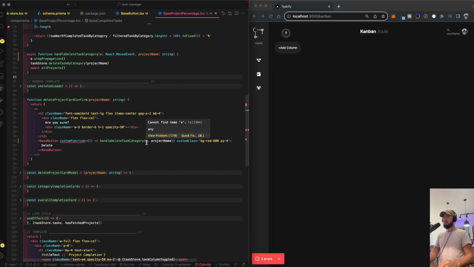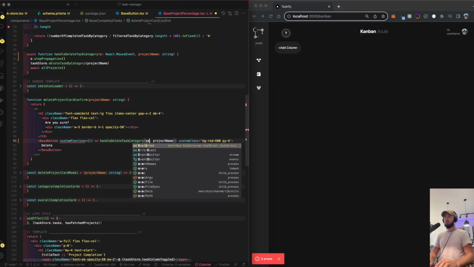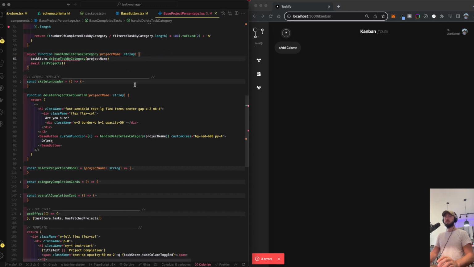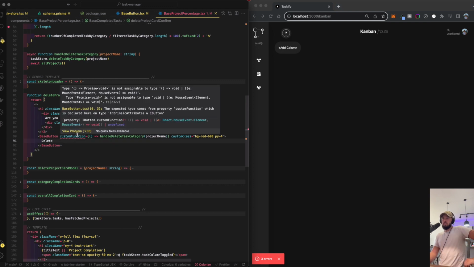So it's not liking it, cannot find E event, right? I'll say that's 2 arguments instead of 1, right? Or can we do project name stop propagation? Would that work technically? If we did this and React, I don't think that would, right? No. Okay. So let's figure out the error with the type then. I think that's going to be the easiest way, is just maintain the structure. We just need to figure this out.